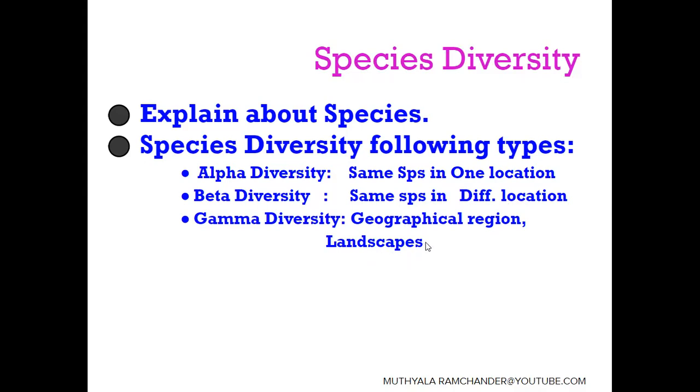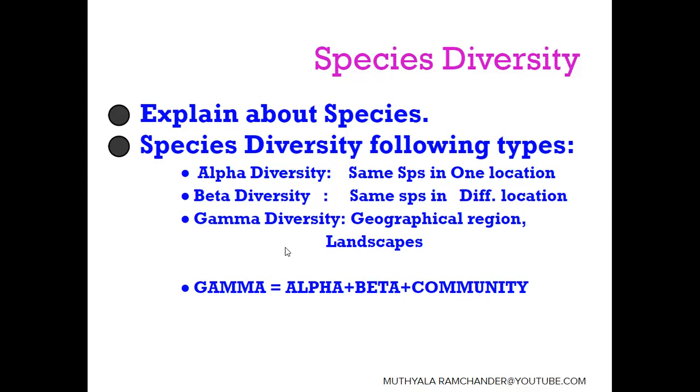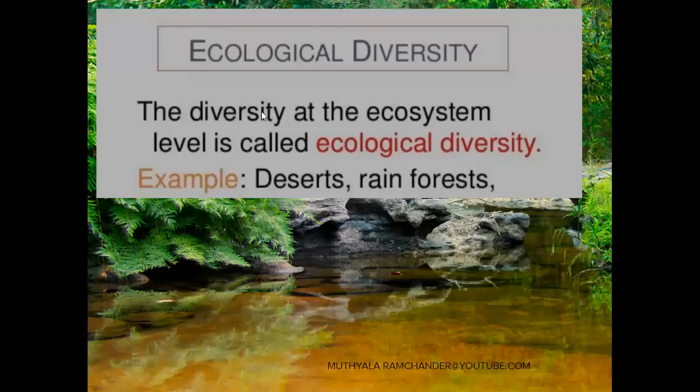Gamma diversity is equal to alpha plus beta, and indicates the total geographical region. Including these two diversities, we also call it community diversity.